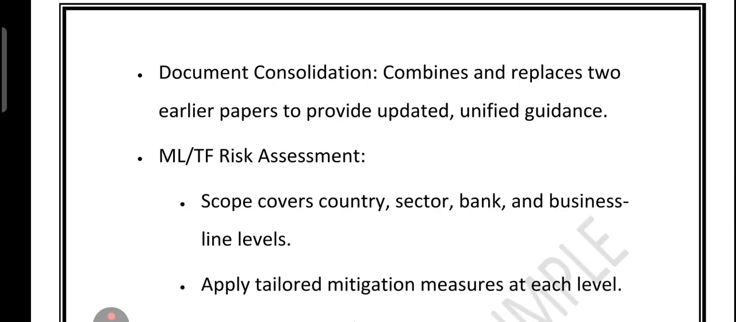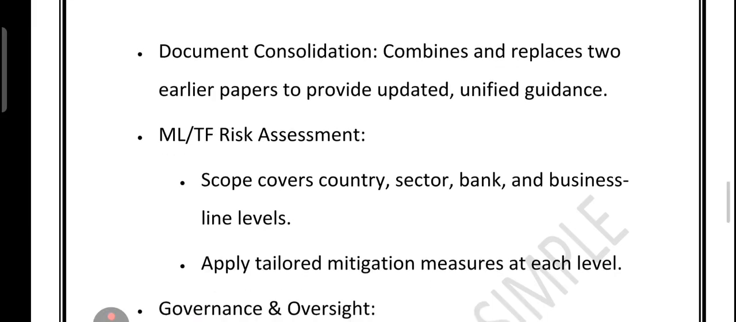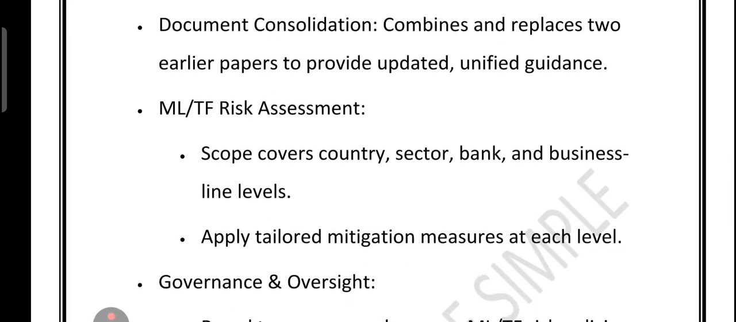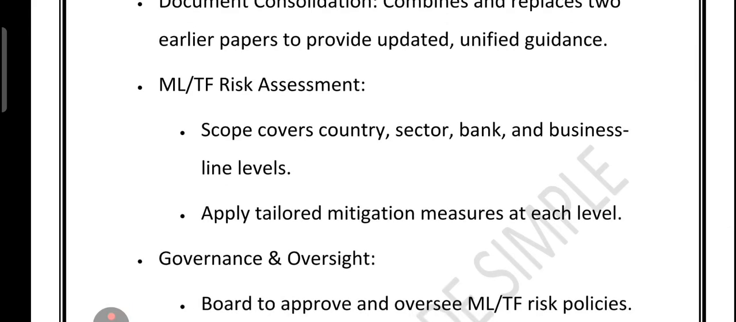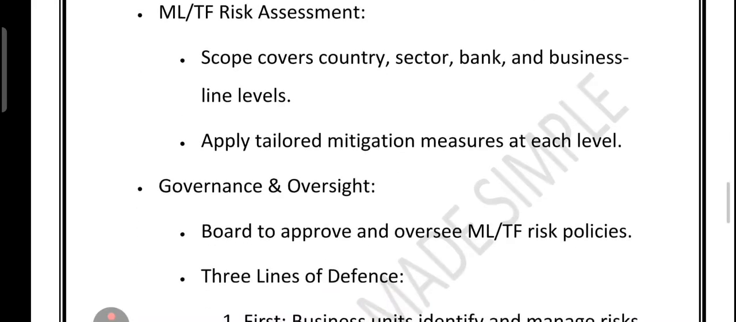So they say risk checks should not be one size fits all. You need to assess risk at 4 levels: the country, the sector, the bank itself, and even a specific business line. So those are the 4 levels: bank, country, a specific business line, and the sector, right? For governance, the bank's board of directors has to sign off on the anti-money laundering policy, but also watch to make sure that it actually works.